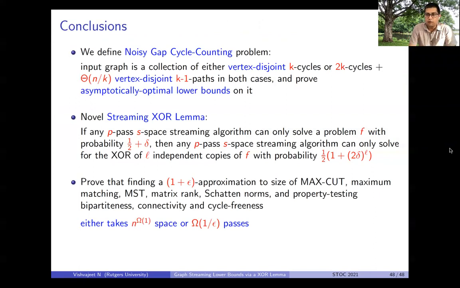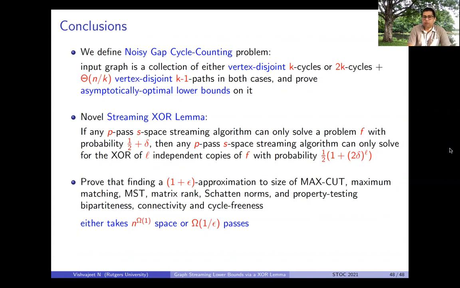As an ingredient of our main lower bound, we prove a streaming XOR lemma, which says that if we have a function such that any p plus s space streaming algorithm can only solve this problem on a distribution with probability half plus delta, then any p plus s space streaming algorithm can only solve the XOR of L independent copies of f with probability at most half times 1 plus 2 delta to the L on this concatenated stream.